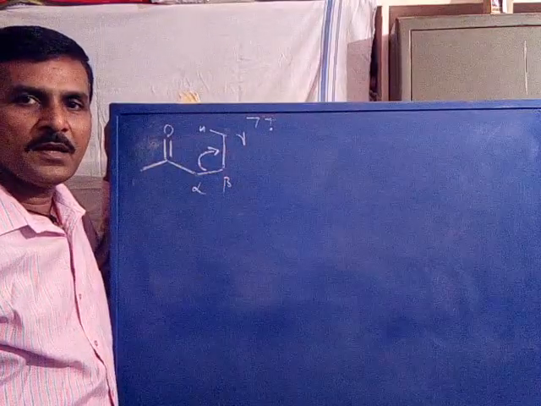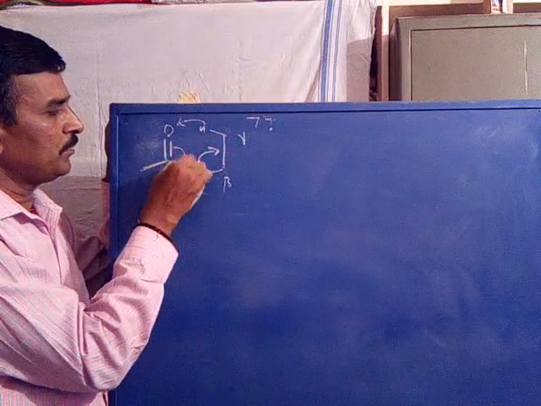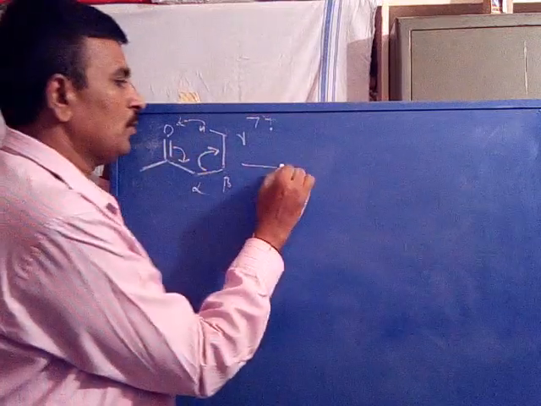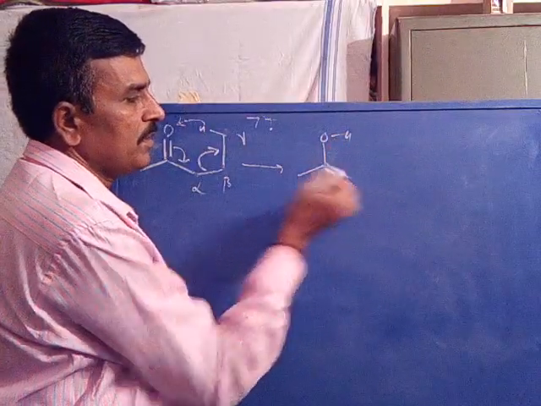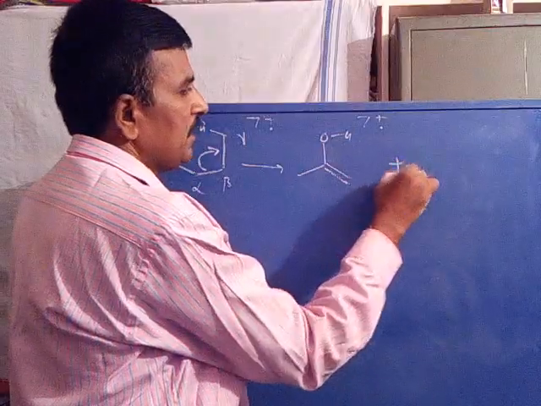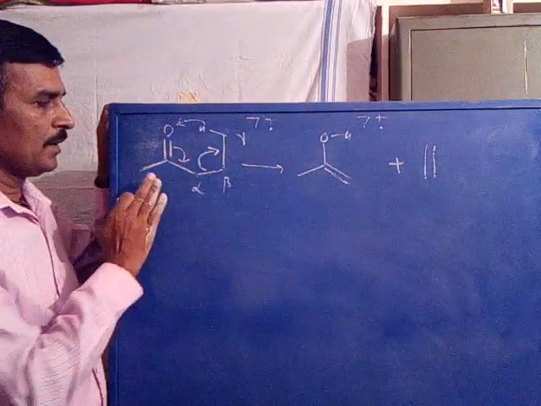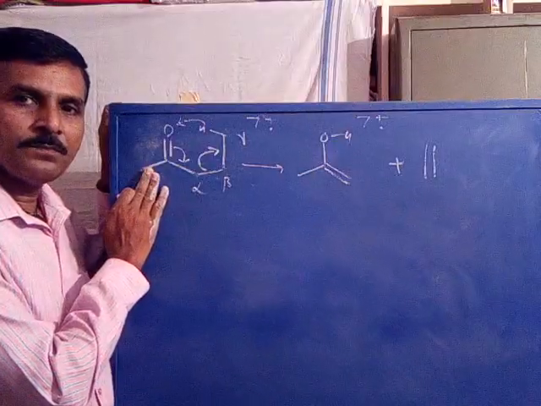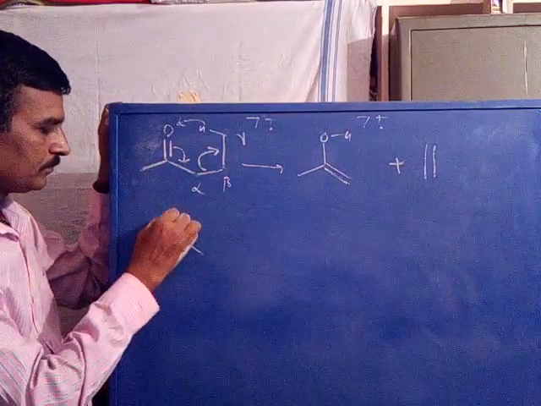So the beta bond gets cleaved, and with the transfer of gamma hydrogen, this bond is polarized towards this side to form an OH group here, C double bond C, an ion radical, by the loss of ethylene as a neutral. Now this is 2-pentanone, its isomer.